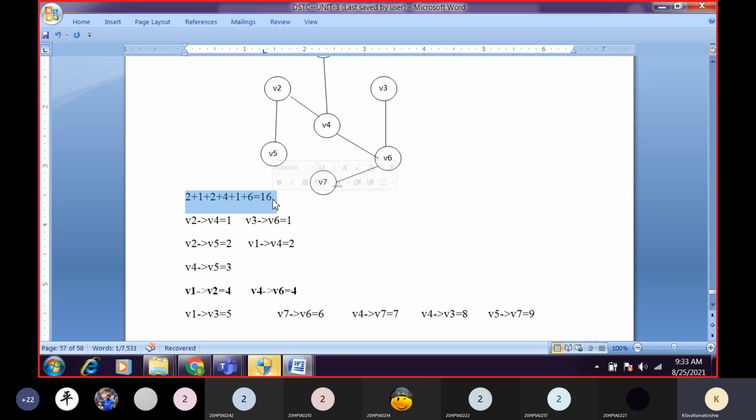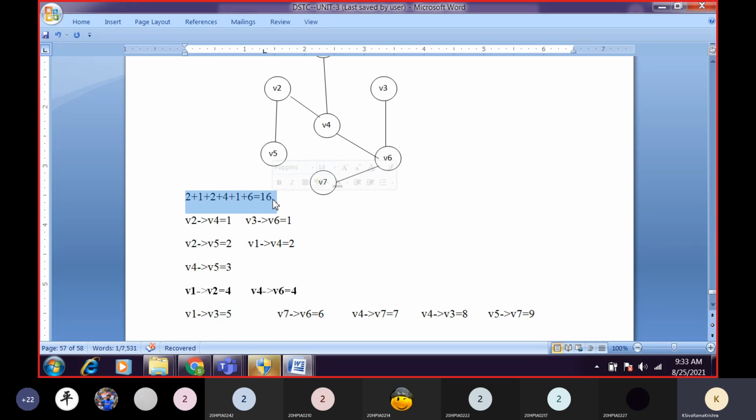Can anyone tell me what steps we have followed here? First, we have to take each and every edge. In what order are we taking those edges?